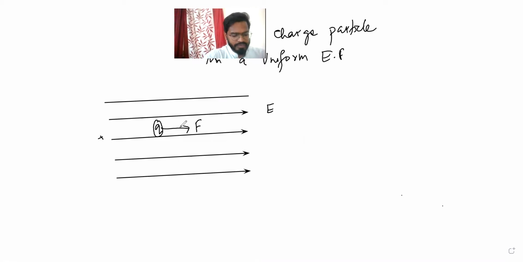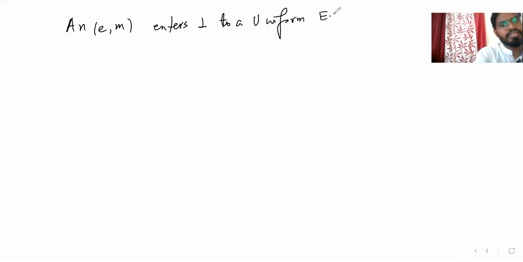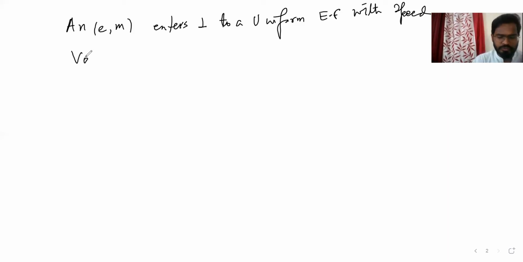Now we are going to do the specific topic. Write the question: an electron, charge e and mass m, enters perpendicularly to a uniform electric field with speed v naught, as shown.